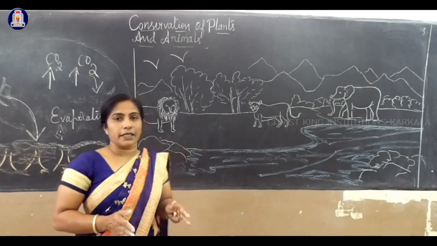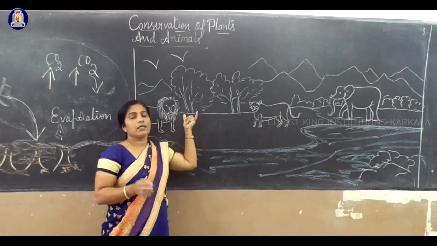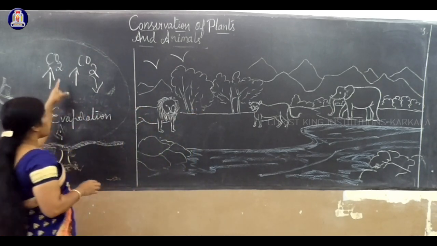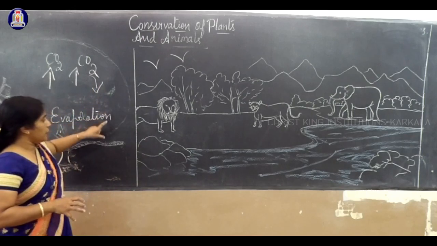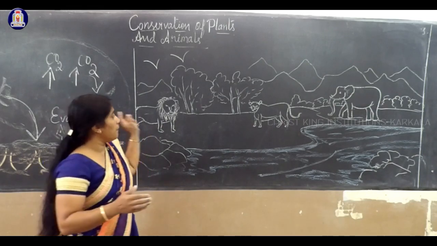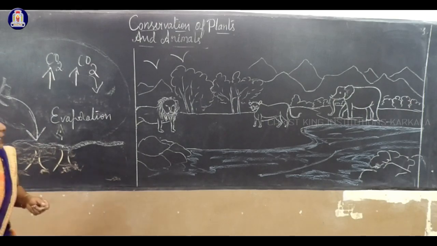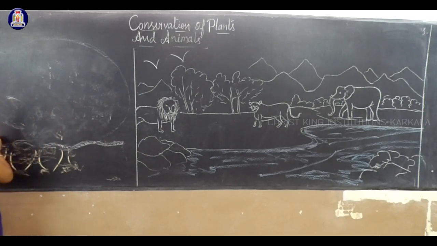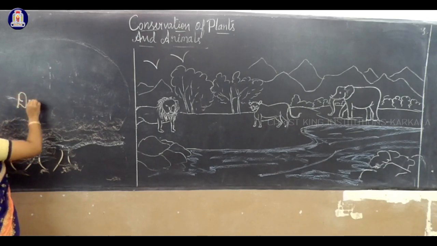There is a question in your textbook: if I remove the plants, will it affect the rainfall? Definitely it will affect the rainfall. The reason is, if I remove the plants, the carbon dioxide content will be more and it will trap the temperature. Increasing temperature may reduce the rainfall. And if I have removed all the plants, what will remain on the earth's surface? There will be barren land. This leads to a term called drought.